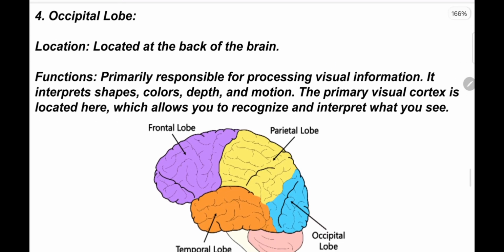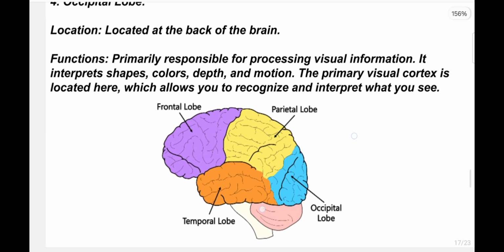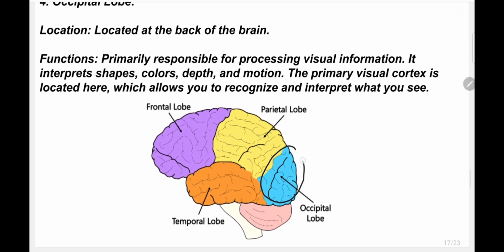And the occipital lobe is at the back side of our brain. Its function is primarily processing visual information. It interprets shapes, colors, depth and motion.